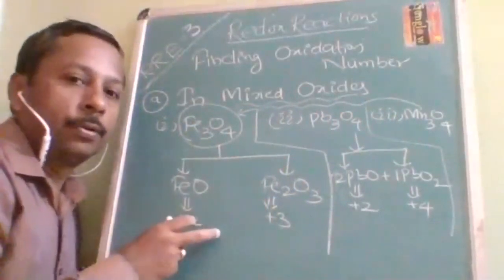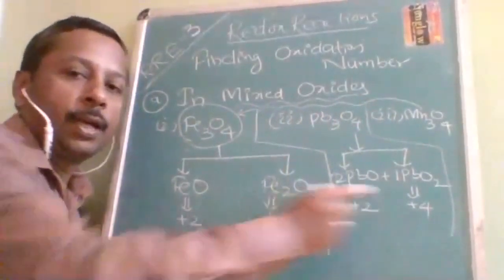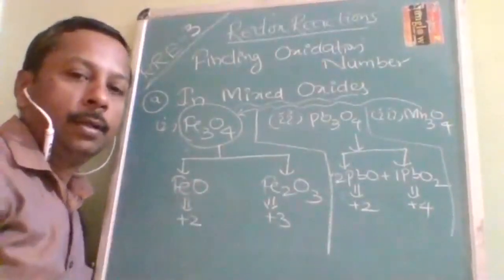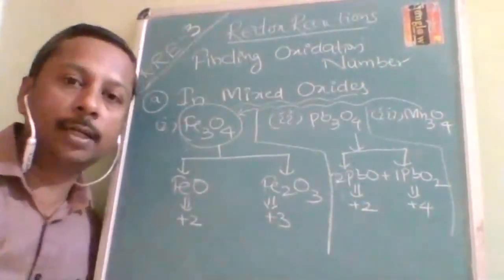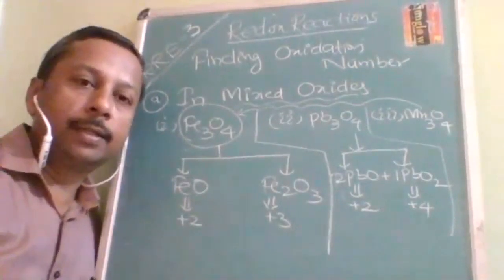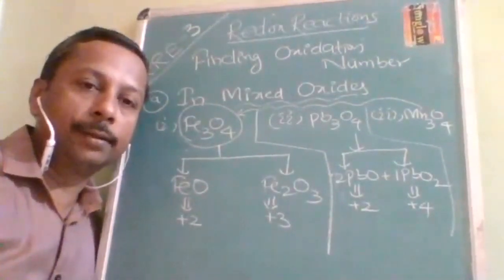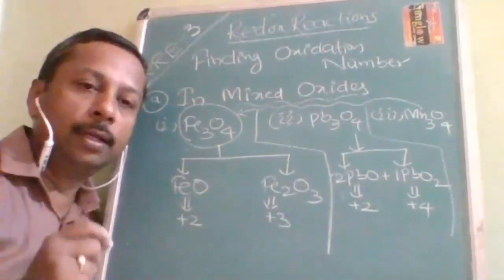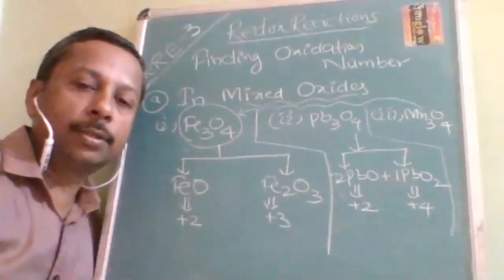This procedure is applicable for Mn3O4 also. There also it will be MnO and Mn2O3. That is how to find the oxidation number in the case of a mixed oxide. First category, I think everybody understood. Like this, I am going to tell you concepts till last. So stay with me.